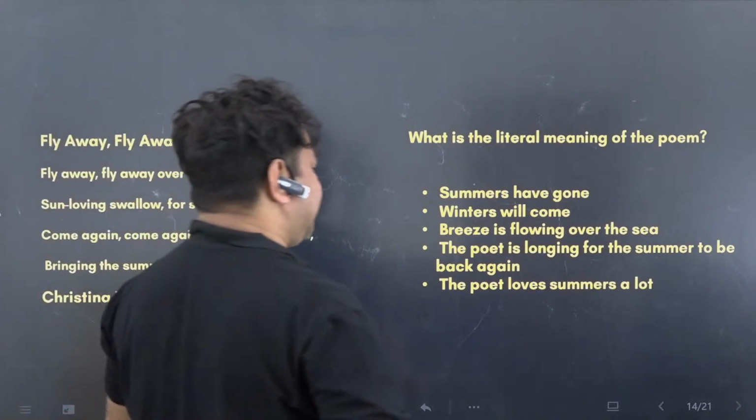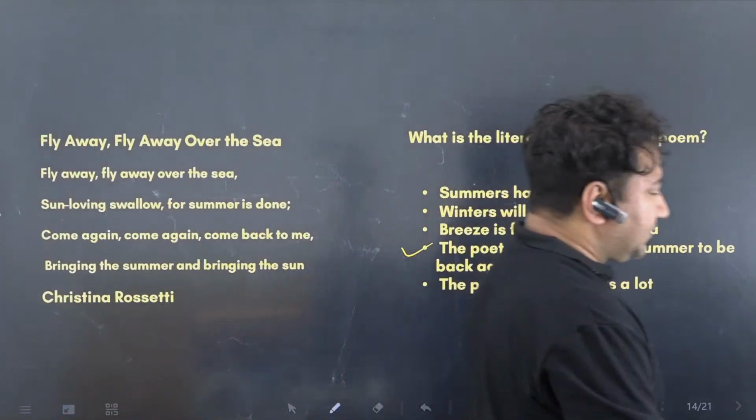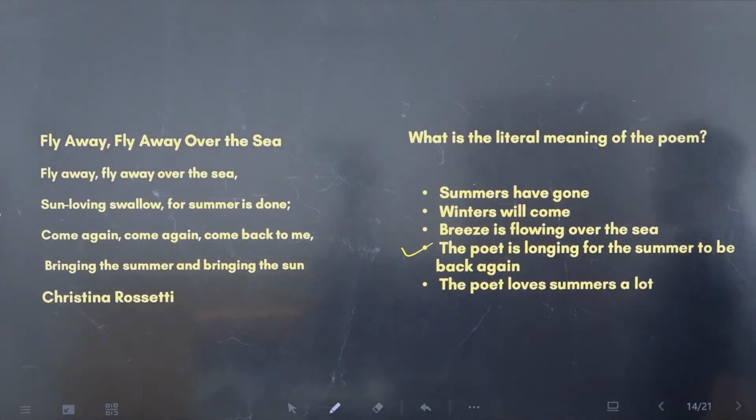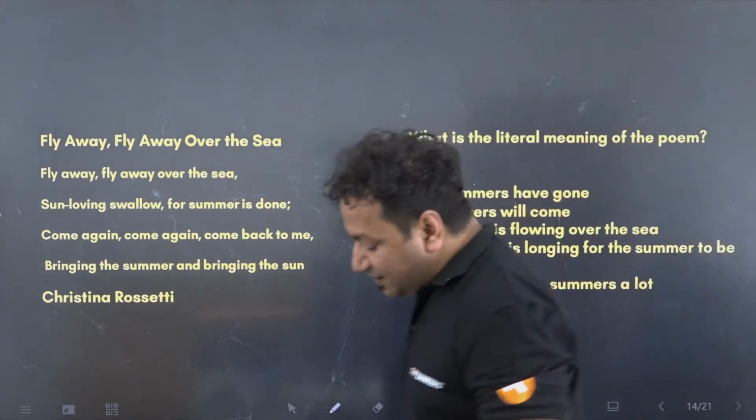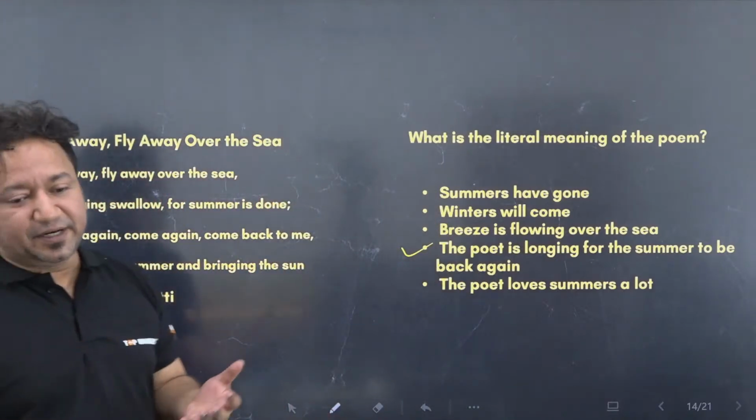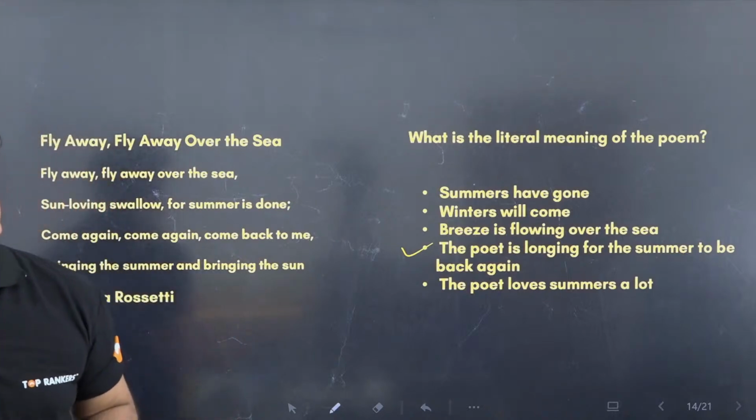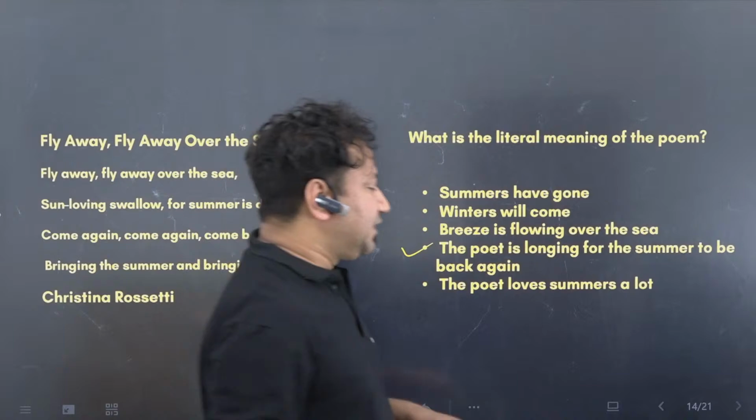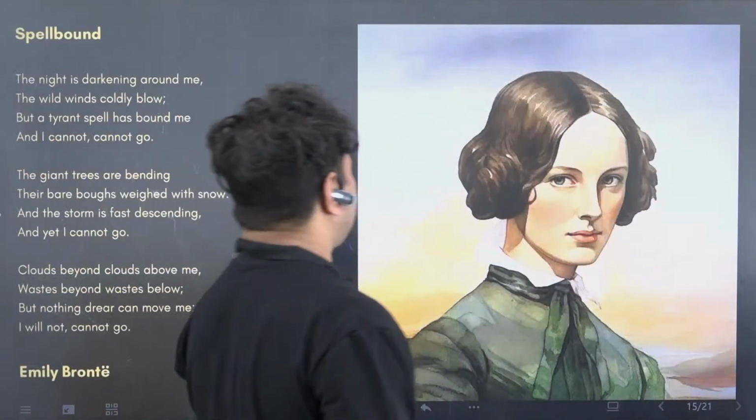And in all the interpretations that I have given to you, there's one thing that the poet is longing for, that is the summer has to be back. Summer can be a lover, summer can be the breeze, summer can be the memories, summer can be the condition, but she longs for summers, right? That is something which we are very much clear of. Coming to the next one.